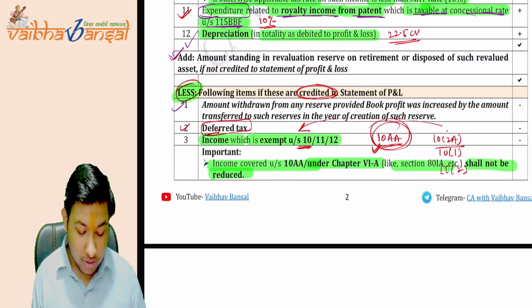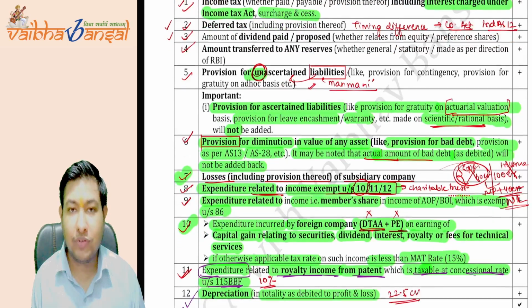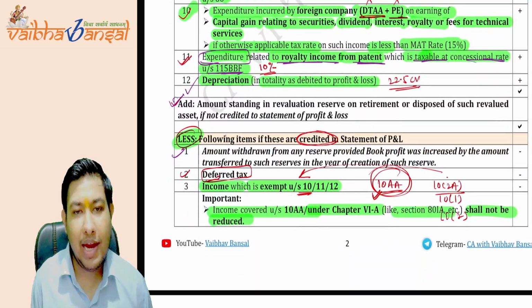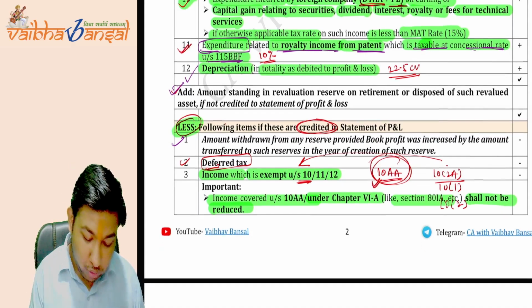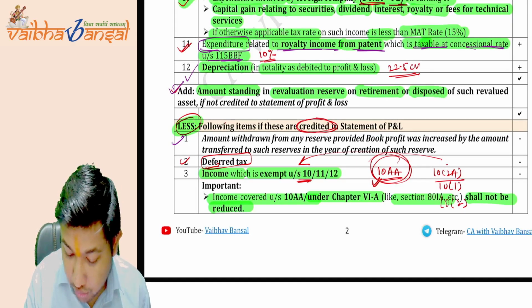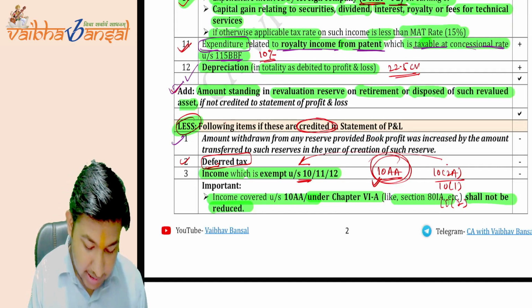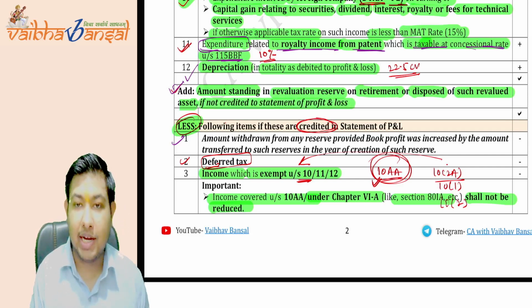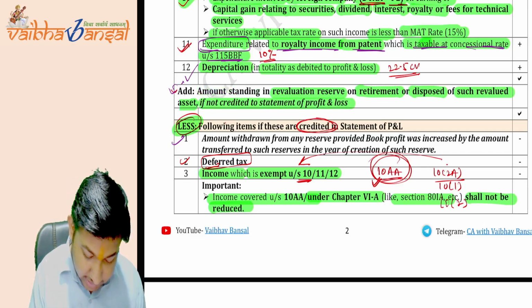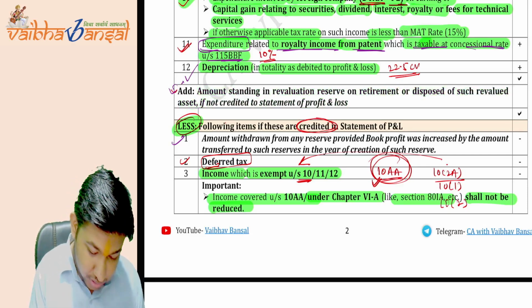Clear? Now, we have completed the major portion of the add, and we now have the last point of addition, that is the amount standing in the revaluation reserve on retirement or disposal of such revalued asset, if not credited to the PNL. Now understand this, okay? So for that I just need to take this to my notes.